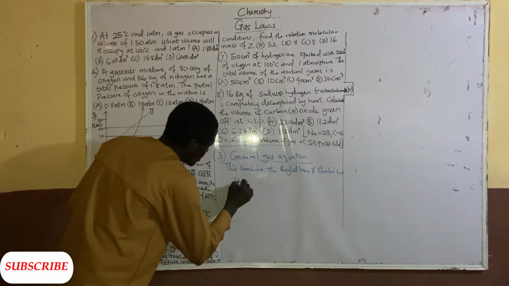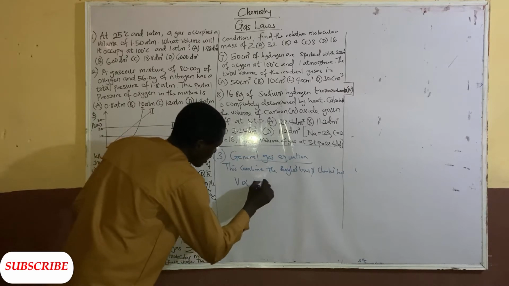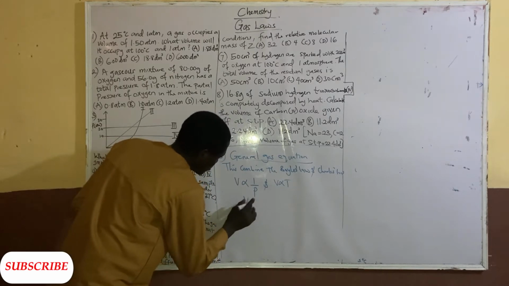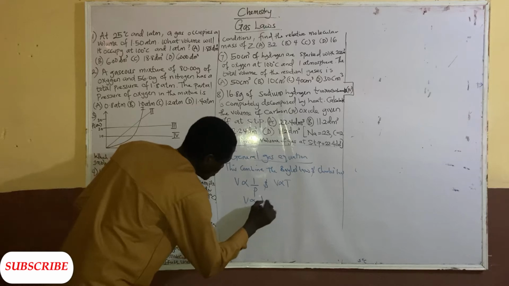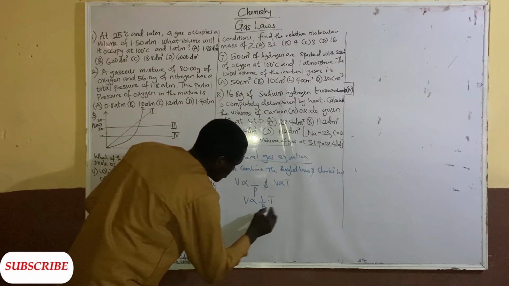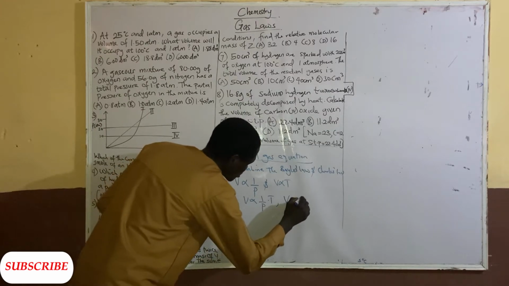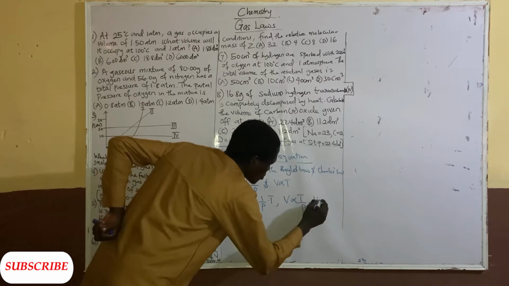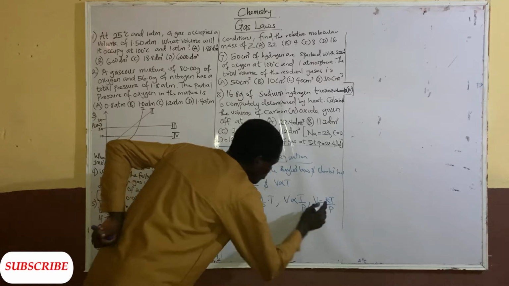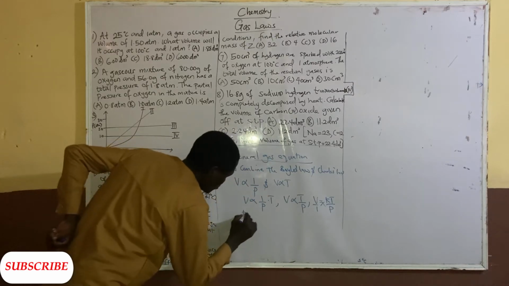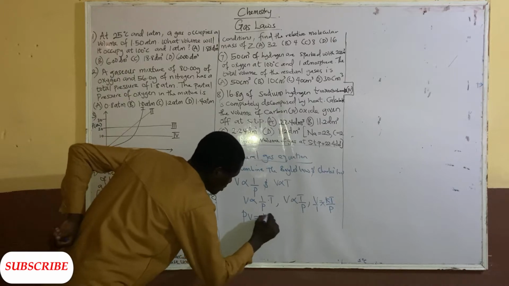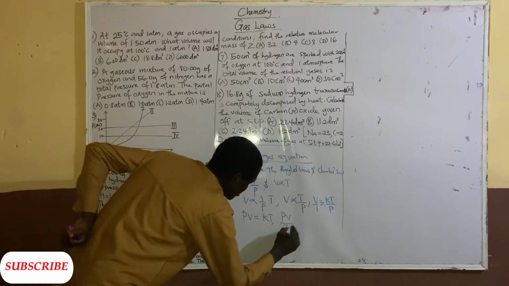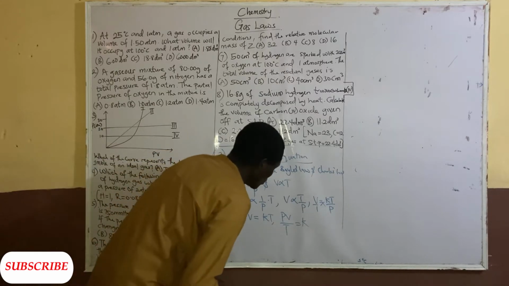So we have V inversely proportional to P, and V directly proportional to T. So V is directly proportional to 1 over P times T, that is, V is directly proportional to T over P. When you introduce the constant, we have V equal to KT over P. When you cross multiply, PV equals KT, and making K the subject of the formula, we have PV over T equal to K.